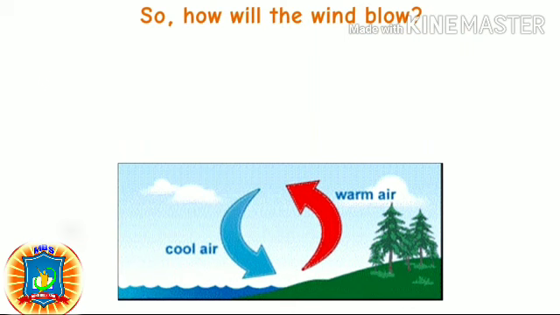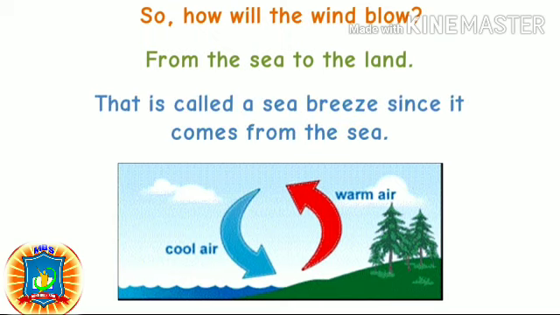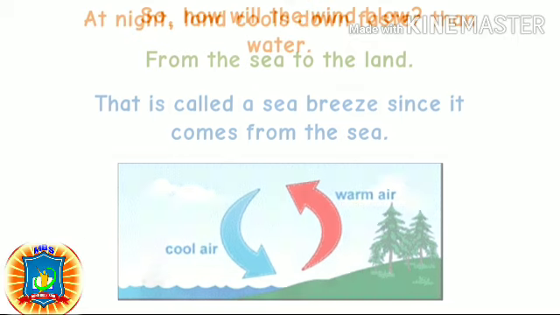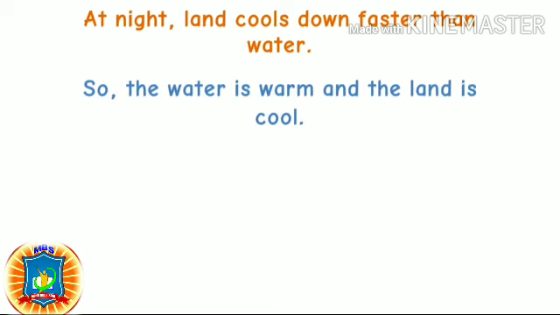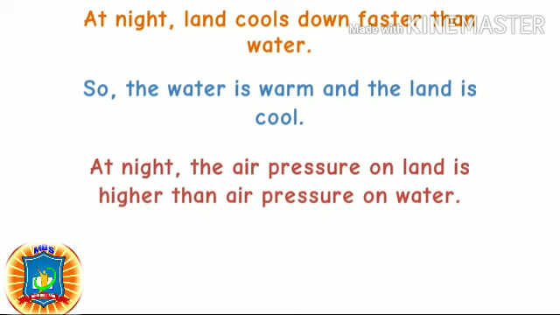So, how will the wind blow? From the sea to the land. That is called a sea breeze since it comes from the sea. At night, land cools down faster than water. So, the water is warm and the land is cool. At night, the air pressure on land is higher than air pressure on water.